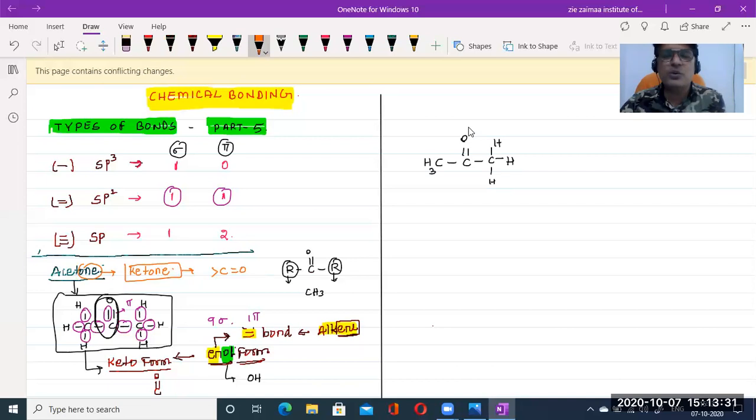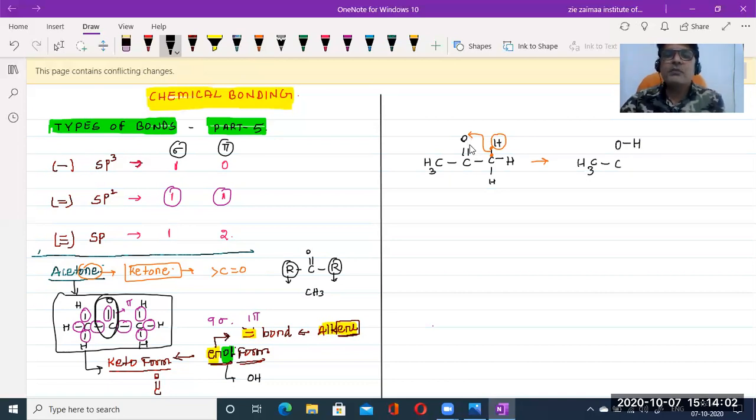So whenever this hydrogen's pair of electrons in this bond attacks the oxygen, then the CO group's oxygen becomes OH. See how I'm writing: CH3, C, then oxygen O and H.